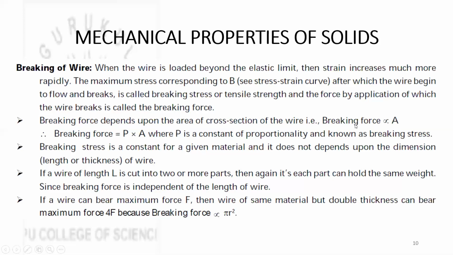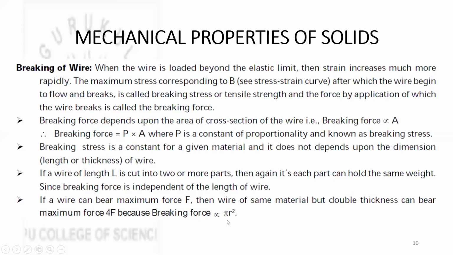Hence, the breaking force will not change. But if the same wire is cut in such a way that its area of cross section is modified, then the breaking stress would be different, right? If a wire can bear maximum force F, then a wire of the same material but double the thickness can bear the maximum force 4F, because the breaking force is proportional to R square.